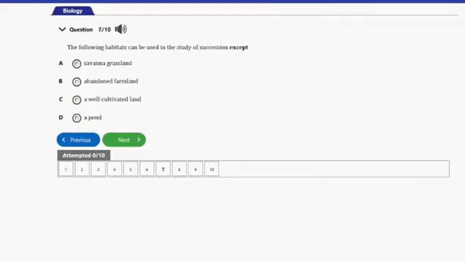That's question number 7. It says, the following habitats can be used in the study of succession except A. Savanna grassland, B. Abandoned farmland, C. A well-cultivated land, and D. A pond. Obviously the answer to this question is option C, a well-cultivated land. A well-cultivated land cannot be used to study succession. Let's consider the next question.